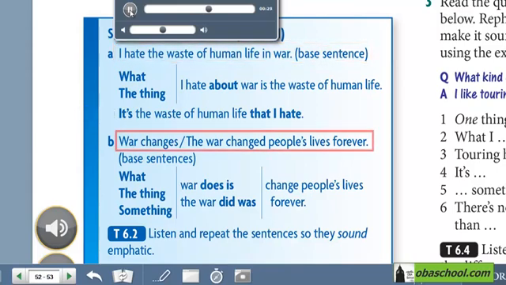B. War changes people's lives forever. What war does is change people's lives forever. The thing war does is change people's lives forever. Something the war did was change people's lives forever.